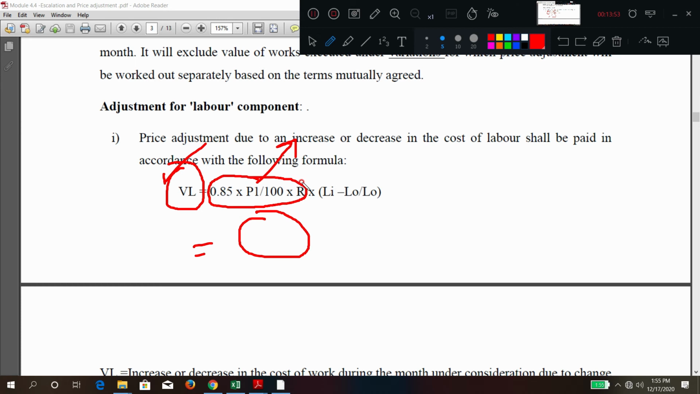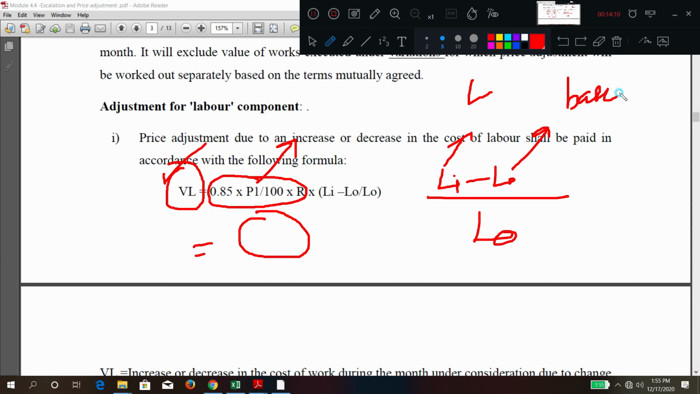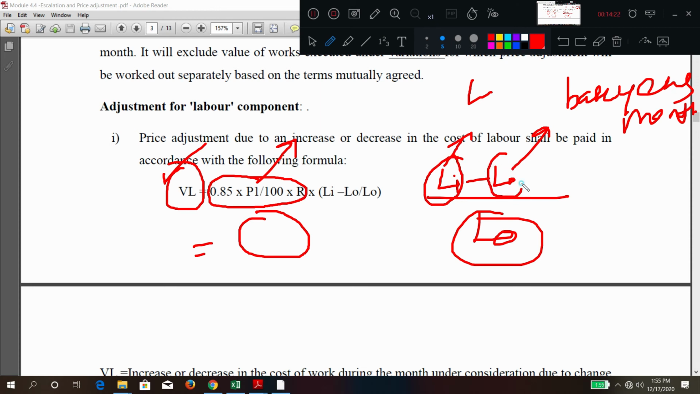Work done using labor, times (Li minus L naught) divided by L naught. What is this? These are called labor price indices, released by the government. This is the present labor index. This is the base labor index, of the base year or base month. Are you getting this point? Present month index, base month index. This is also the base month index. That is what is written: Li minus L naught divided by L naught.